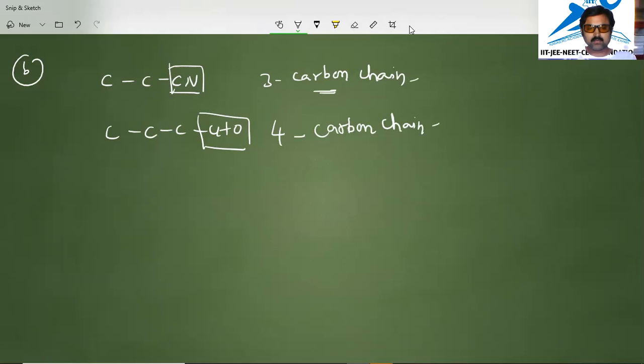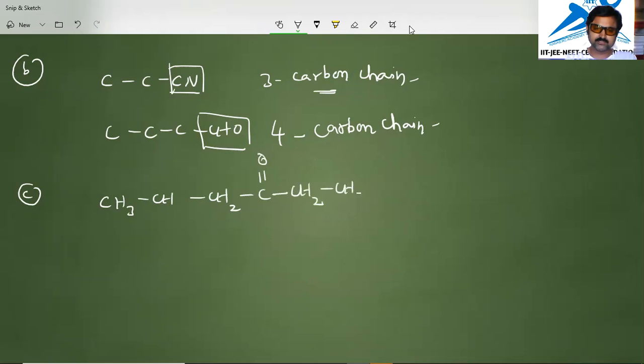Now, let us move on to the next one: the lowest number is assigned to the functional group even if prior rules are violated. So earlier, some of the rules we discussed may be violated if functional groups are present, because their carbon should get the least number. Let us see. We have CH3, CH, CH2, C double bond O here, CH2, CH3, and one more CH3, assume.